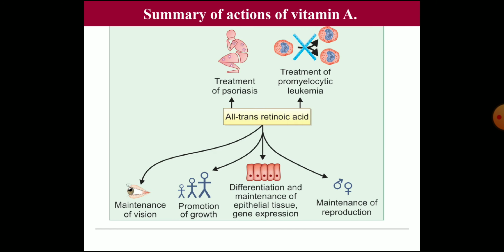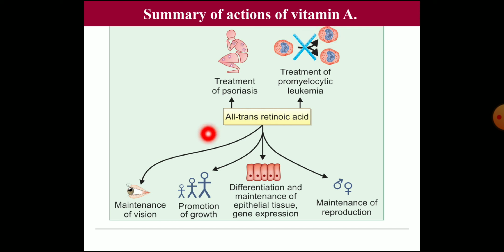In this diagram you can see the various therapeutic effects of all-trans retinoic acid. It can be used for the treatment of psoriasis, a type of skin disease where the skin becomes thick and keratinized. It can be used again for cancer, that is, promyelocytic leukemia, where proliferation is prevented by giving this.